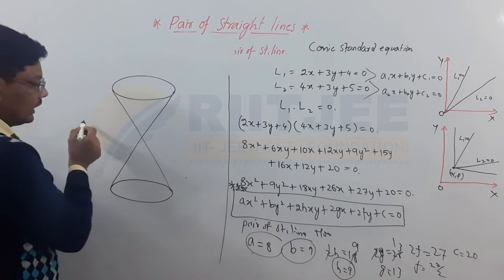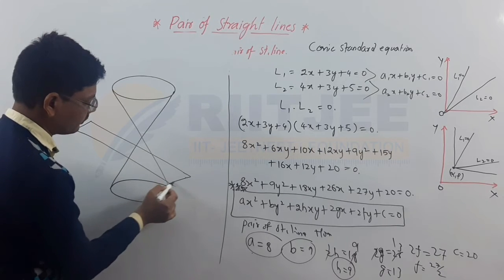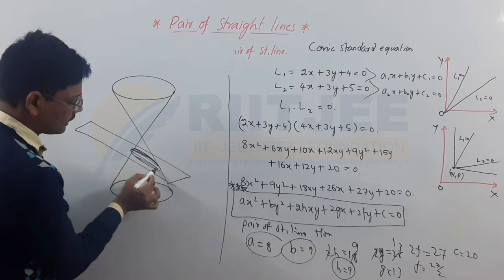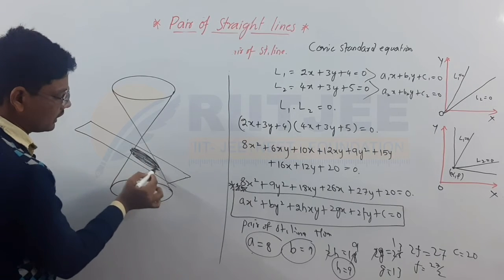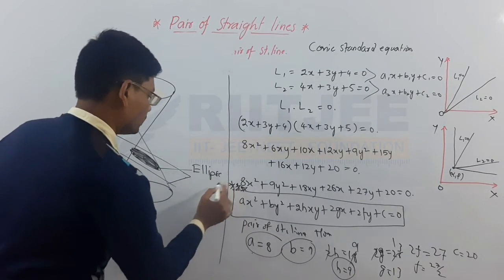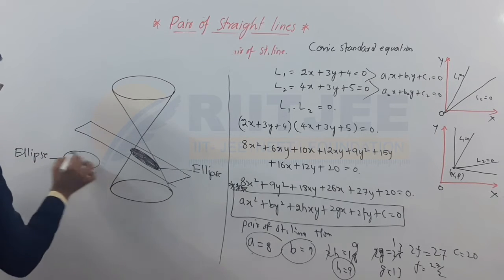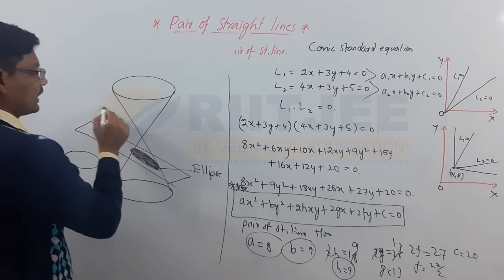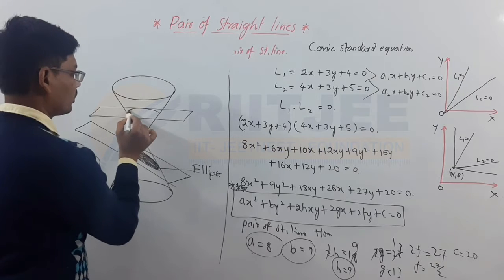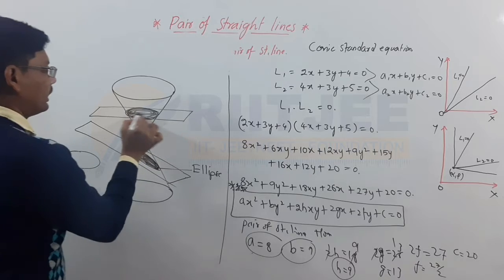A plane is intersecting like this. The intersection part will be like this. This shape is an ellipse, and the shape of an ellipse is oval. If a plane is intersecting like this, parallel to the base, then it will be a circle.